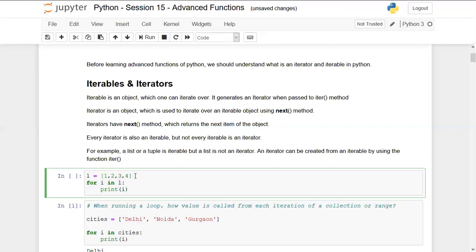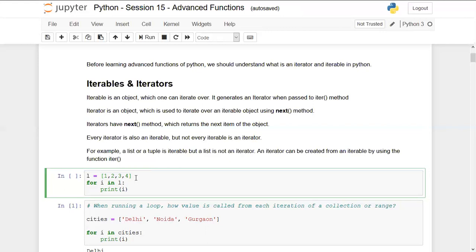And the next method automatically runs the number of times as per the length of the elements. Basically, there are 4 elements in this list. So Python first calculates how many elements are there in the specific list and runs the next method on the iterator object that many times, equal to the elements of the list, so that you don't get an error.